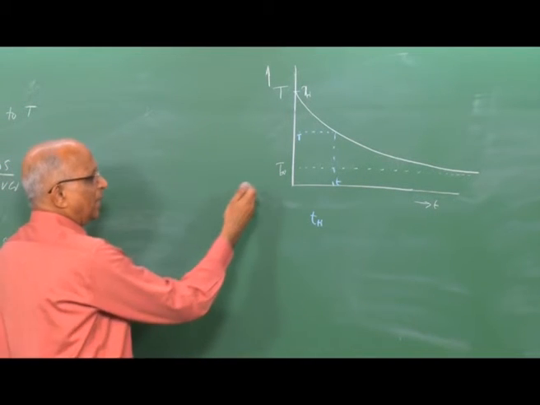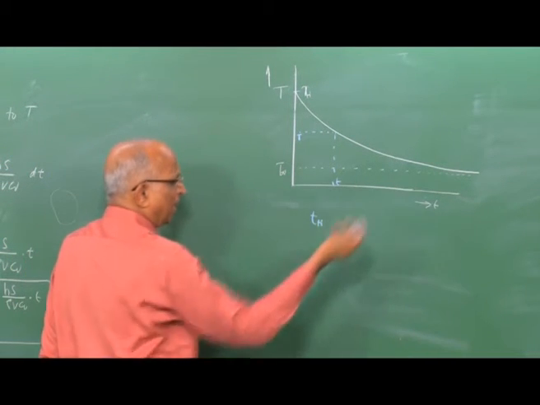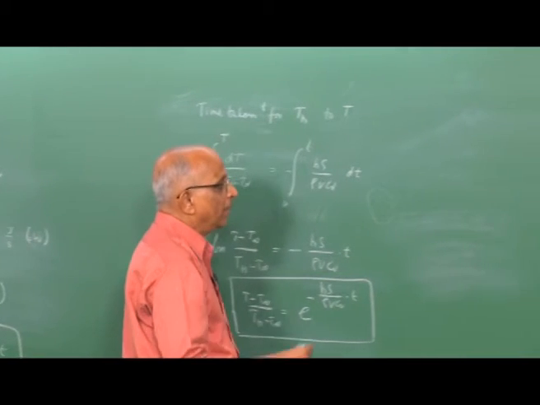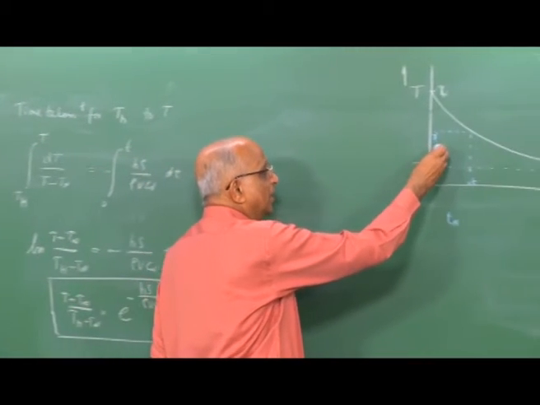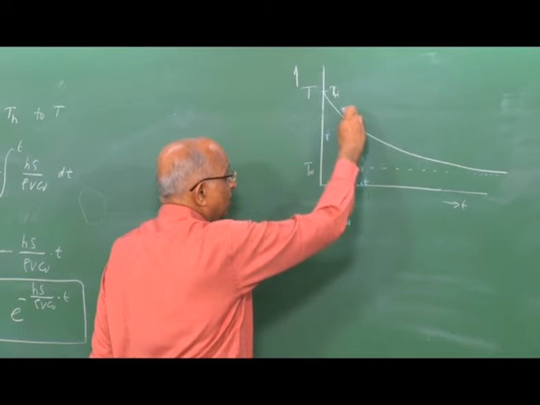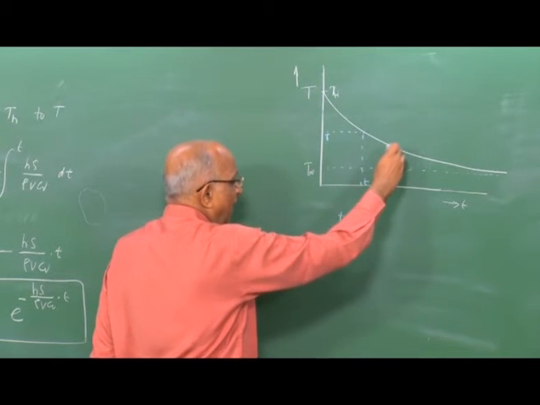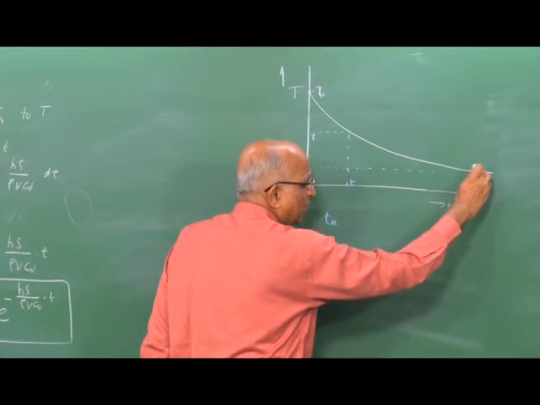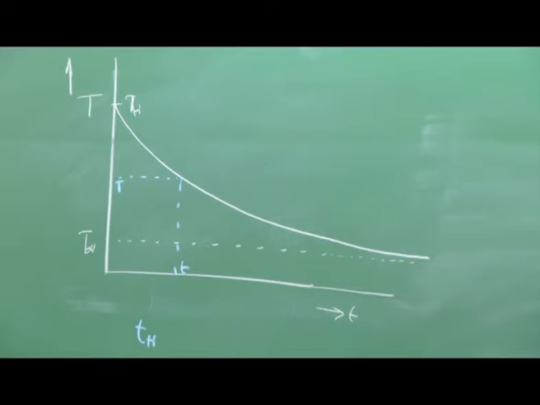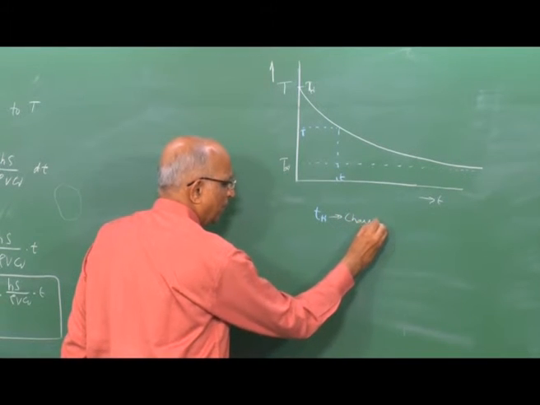And there is no point in telling that the heat transfer takes infinite time, because I cannot really make much sense out of it. But one thing we also see in this particular expression is that since it is exponential, the major changes take place in the initial phase, and after some time the changes are very small. If that is so, can I still use this figure and write a characteristic heat transfer time?